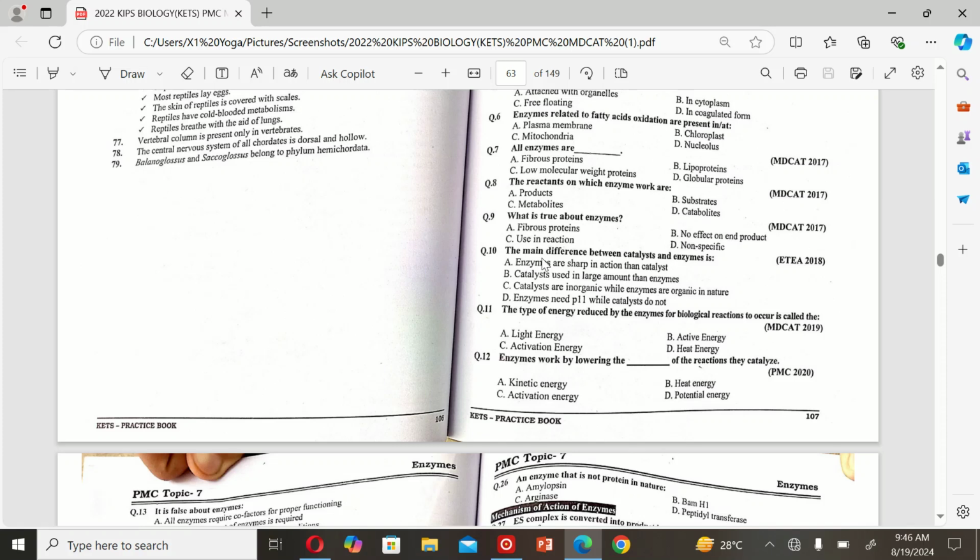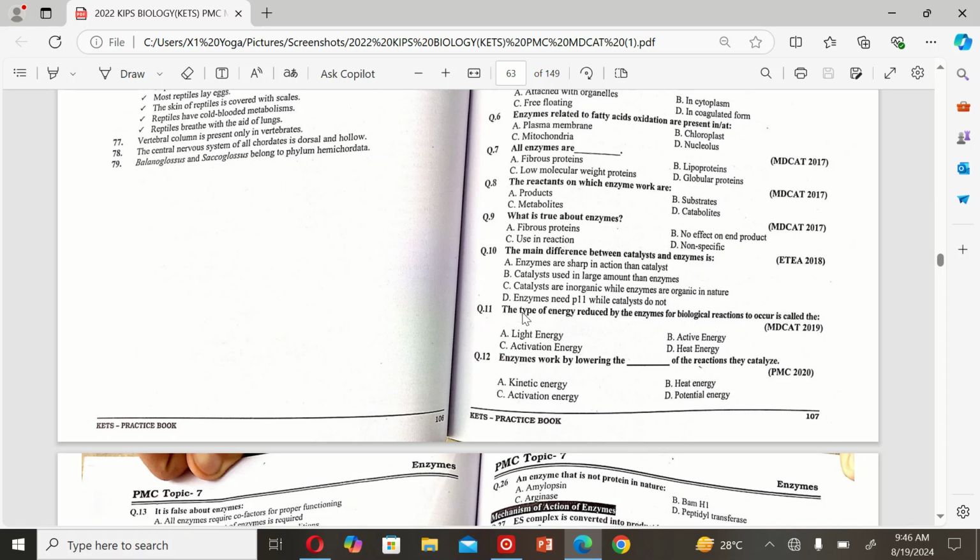The next MCQ is: the main difference between catalyst and enzyme is: A. enzymes are sharper in action than catalysts, B. catalysts are used in larger amounts than enzymes, C. catalysts are inorganic while enzymes are organic in nature, and D. enzymes need pH while catalysts do not. So the correct option is C, catalysts are inorganic while enzymes are organic in nature.